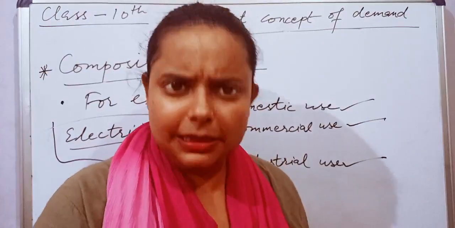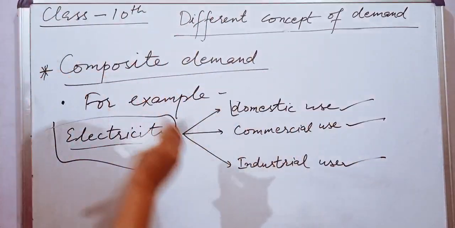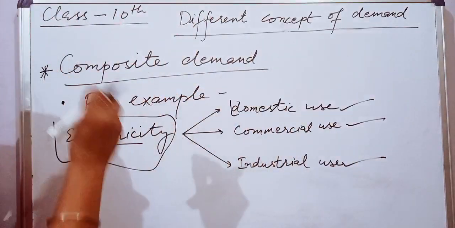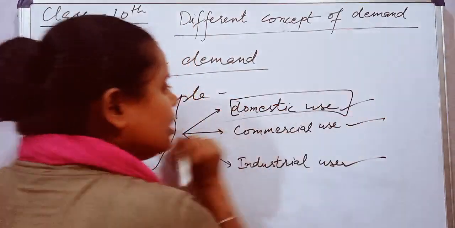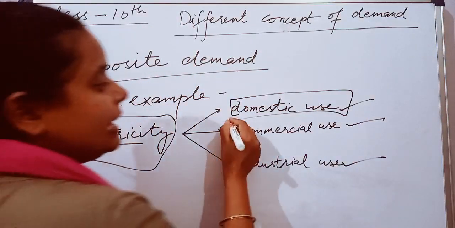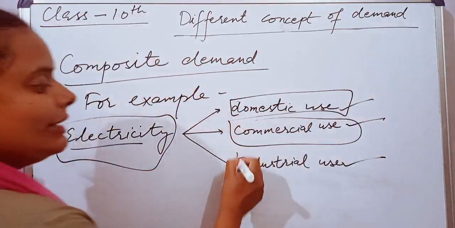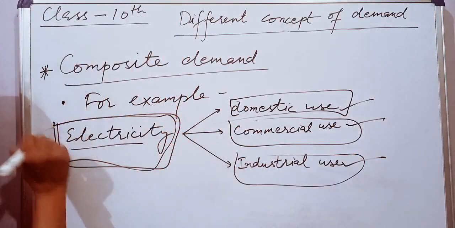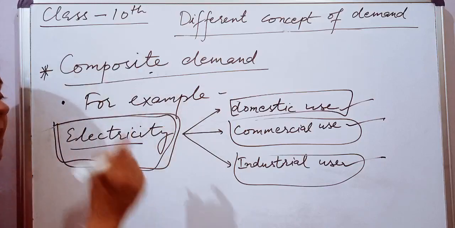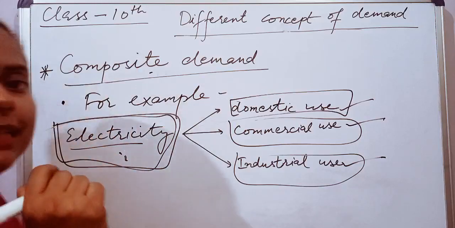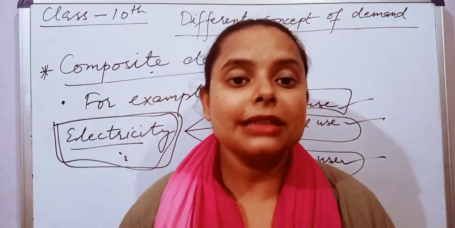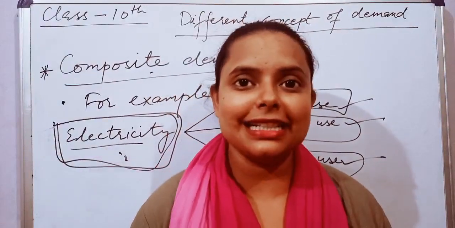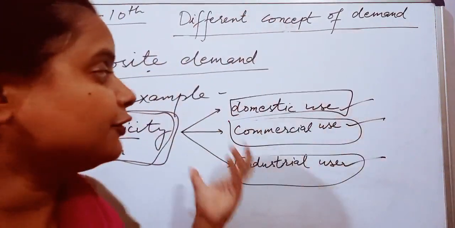Maybe we can use it a little bit less, but it will be used as before, in our houses, in shops, in industries. So the demand for electricity is known as composite demand. Why? Because it has alternative uses, and whether the price increases or decreases, we have to use it.